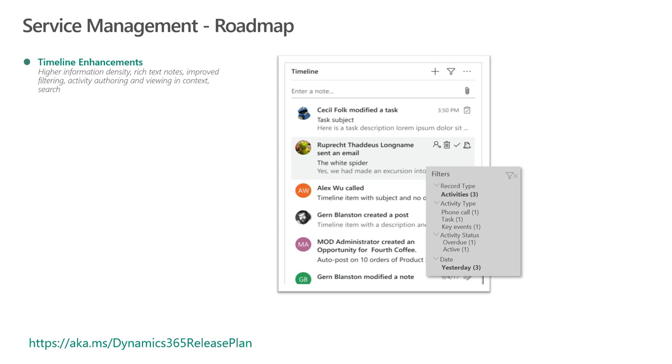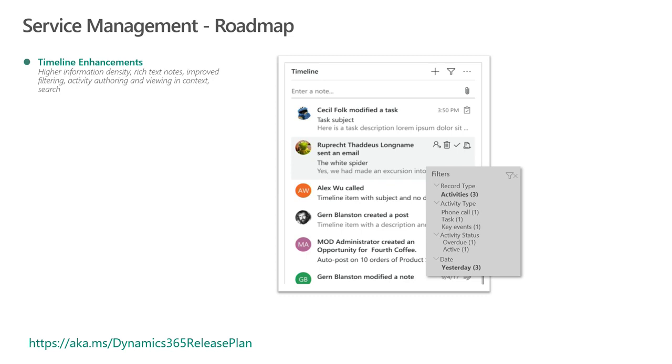So the first one is timeline enhancements. So we are looking at improving the timeline control. We plan to reduce the amount of white space and provide more information in the amount of space that it has. Filtering capabilities, we intend to provide more options. You should be able to filter based on the type of activity, based on the time frame, based on the status, and so on. The ability to view an activity within the timeline UI itself and not having to go away and lose the entire form. Those are some of the capabilities that we are also looking at.